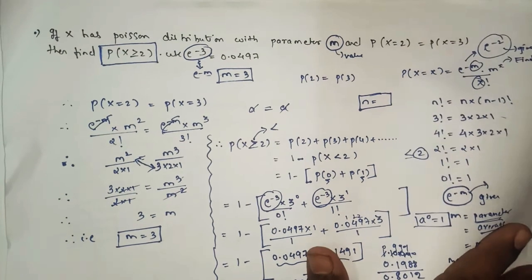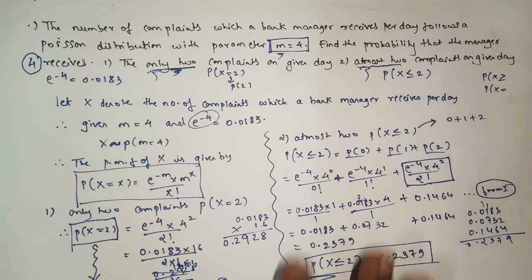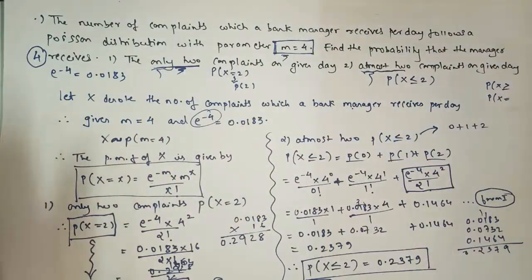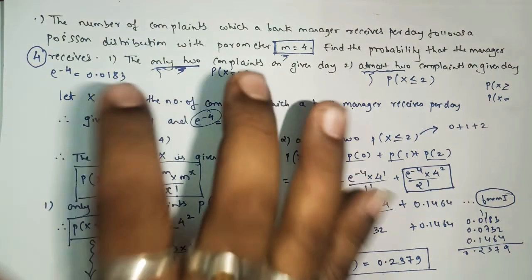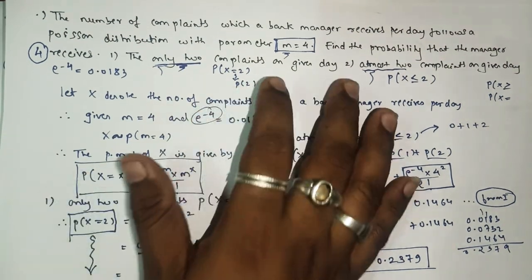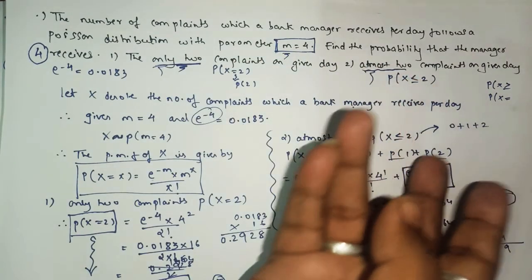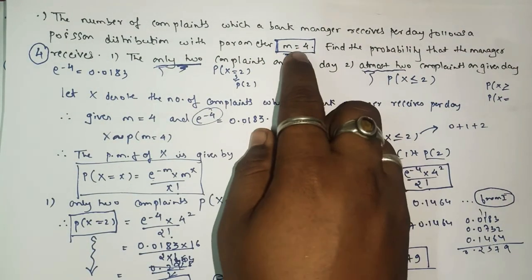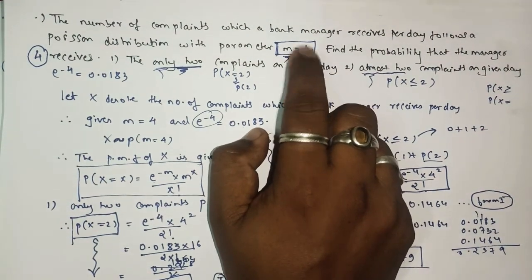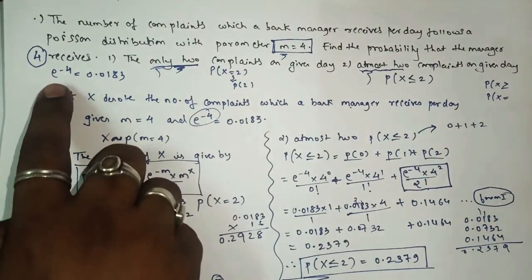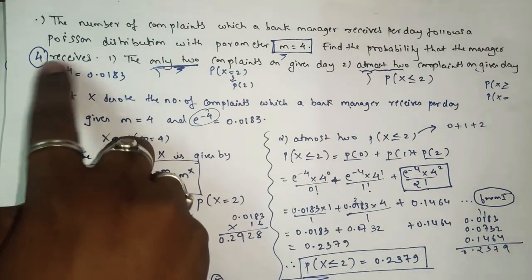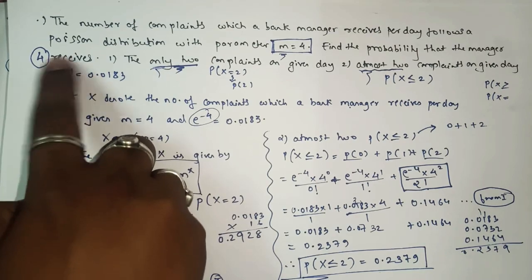I guess you all understood the method. And here in this question it was in the form of a statement sum. As we know, whenever a question is in the form of a statement sum, we have to read and understand the question, the meaning of each and every word. As in this question, it was clearly mentioned the value of m is 4, and we have the value of e raised to minus 4 also, and we can compare it with e raised to minus m.